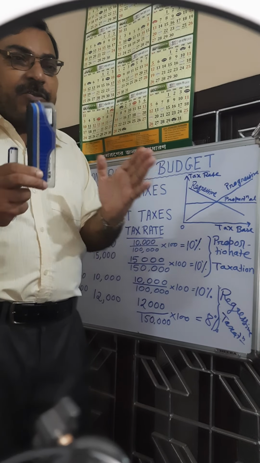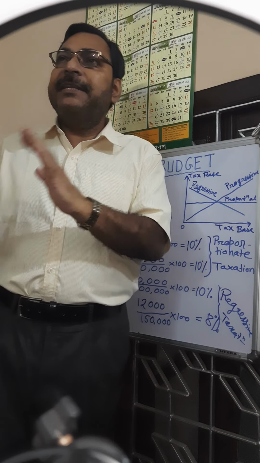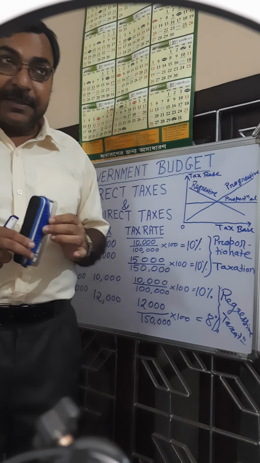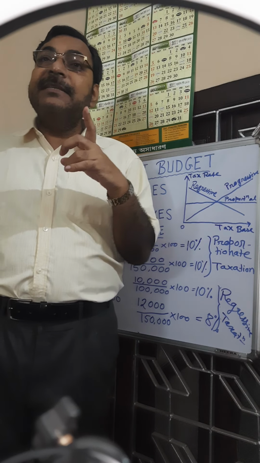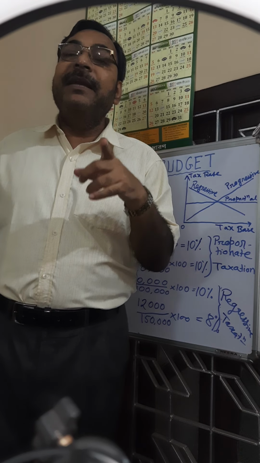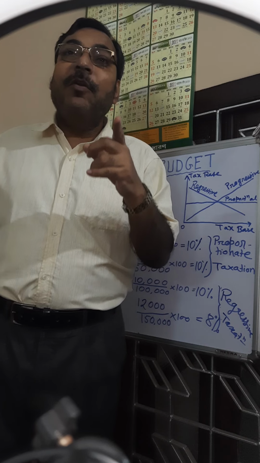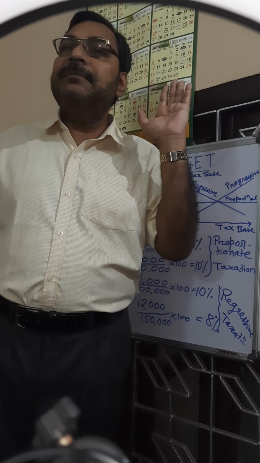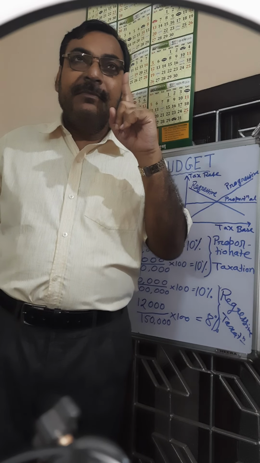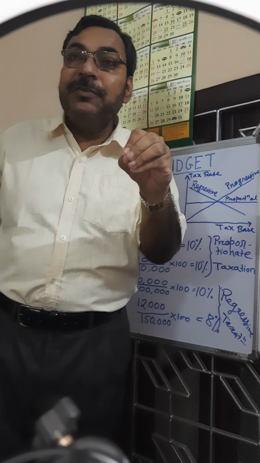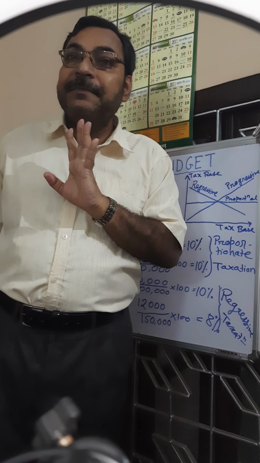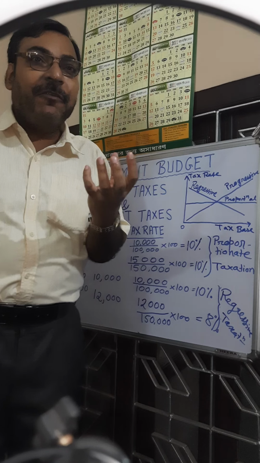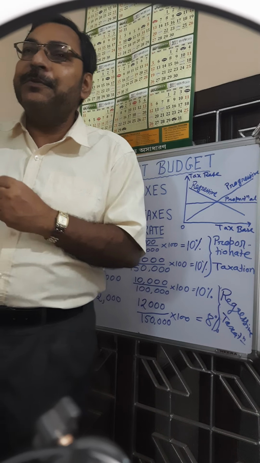Now if you are asked what is the difference between direct tax and indirect tax? Number one difference, direct taxes are paid by the individuals or by the organizations directly to the government. So it is imposed on individuals or on the organizations. Indirect taxes are being imposed on the value of the goods and services produced.